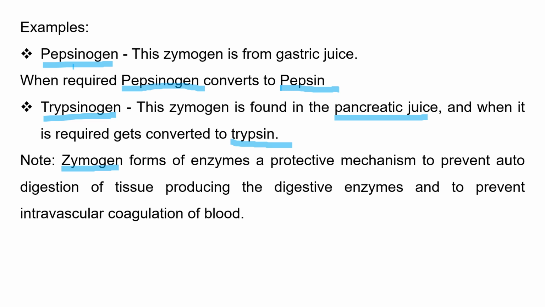If these enzymes were produced in active form, they would immediately digest the producing tissue or the producing cell itself. Therefore, they are formed in zymogen form, and the producing tissue as well as intravascular coagulation of blood are protected.